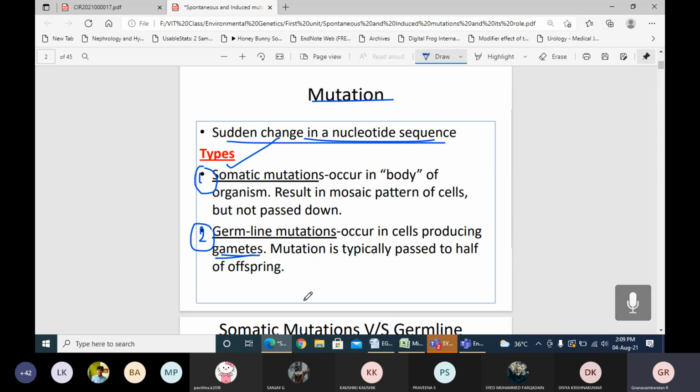Whereas in germline mutation, the mutation occurs in the germ cells that lead to the development of gametes, which are involved in fertilization, so there is a chance of passing to the next generation. These are the two different mutations. You can see the picture here showing somatic mutation.